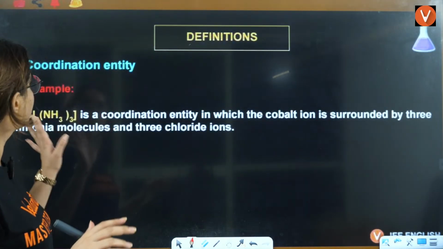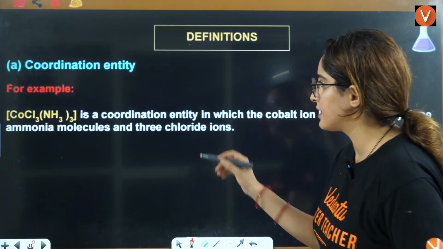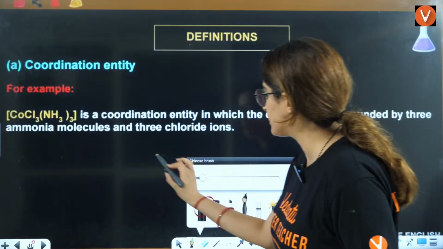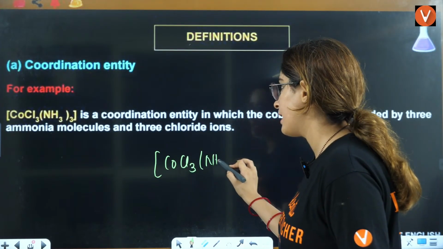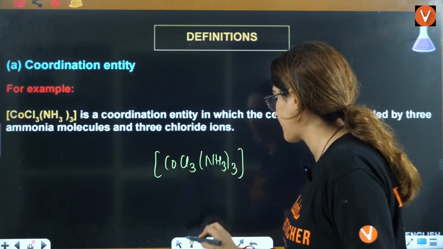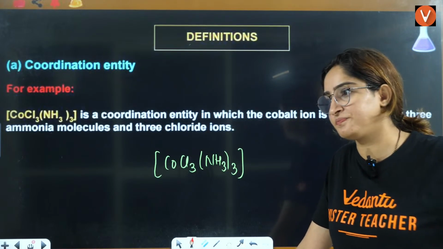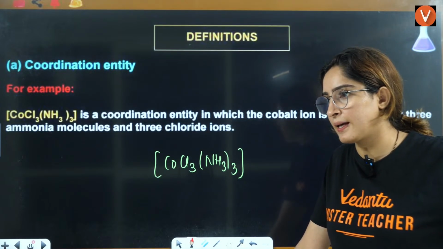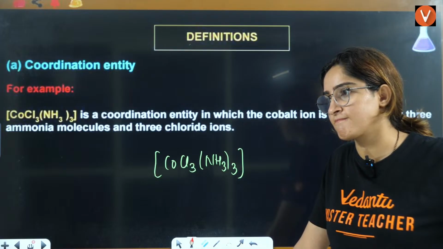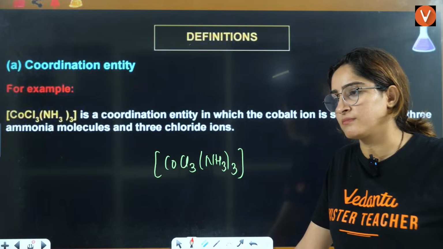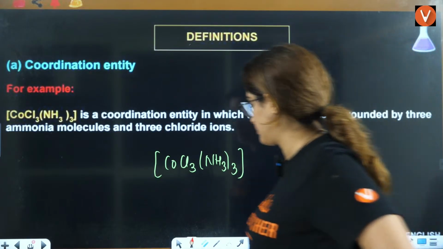An example of this is CoCl3·3NH3. Now out of this you have to identify which is the metal. Can you identify? I'm writing it here.